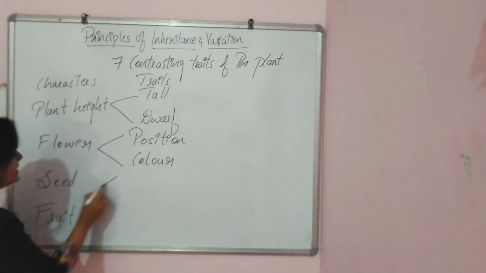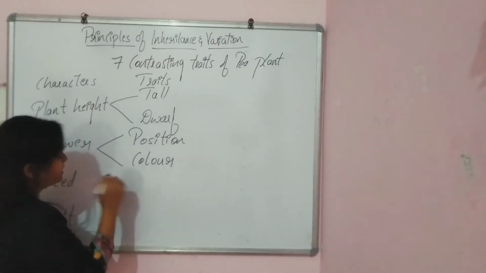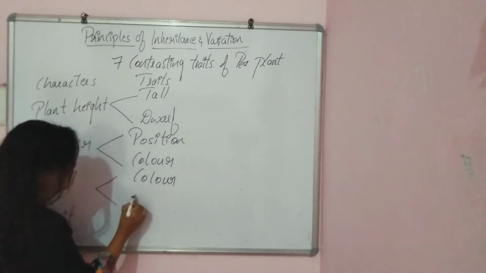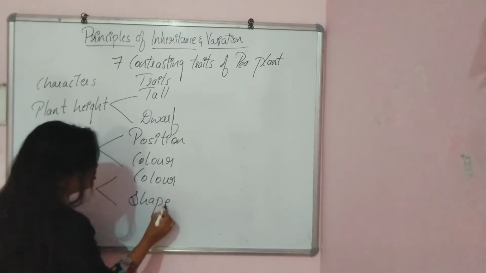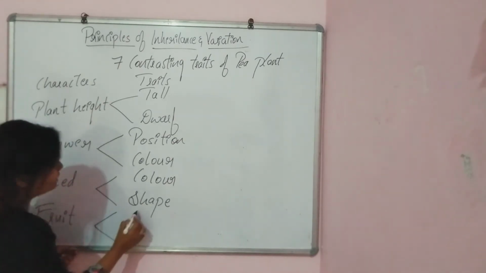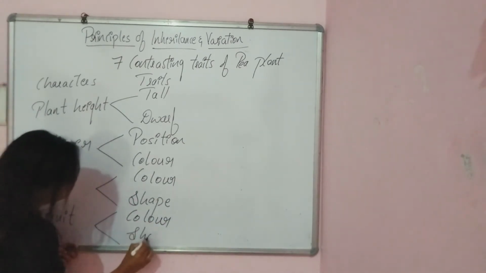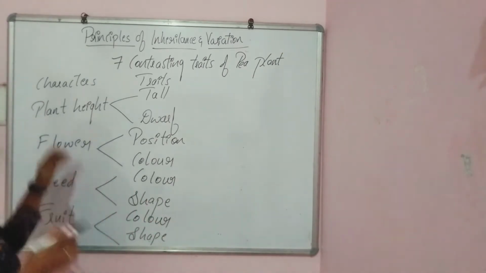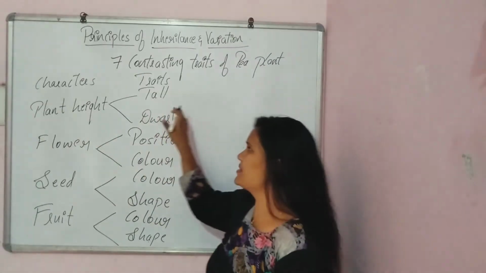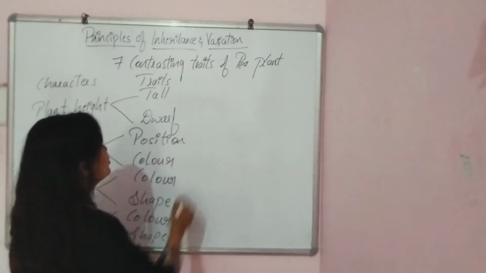And then coming to the seed. In seed also, there are 2 traits where we can see. The first one is color, seed color and the shape of the seed. So these 2 are the traits of the seed. And coming to the fruit. Fruit also will be having the color and also the shape of the fruit. So these 4 are the characters, and these 2, each character has the 2 traits. These are called as the traits. Got?